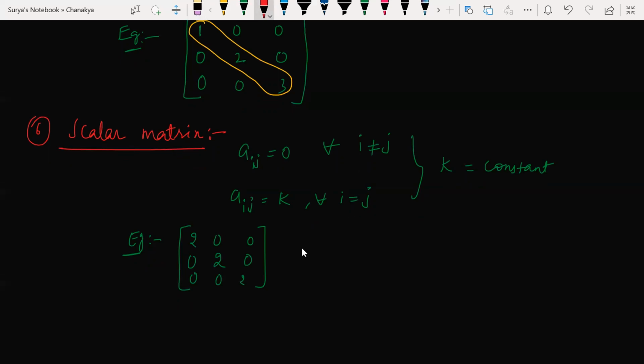Except 0, it can be anything. I told you, Aij should be equal to 0 for all i not equal to j, everything else should be 0. And wherever you have i equal to j, it should be some constant. It shouldn't be equal to 0 again. Why? Because if it is 0, it becomes a zero matrix. Understand my point?